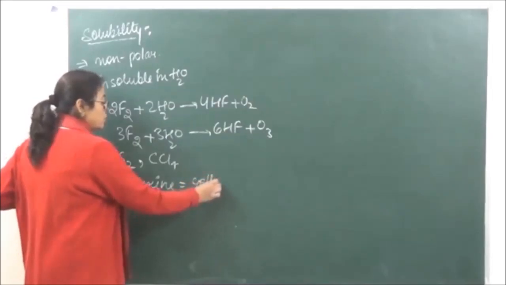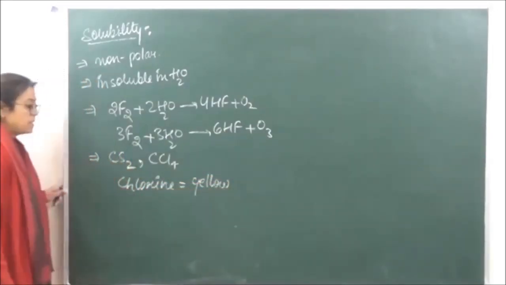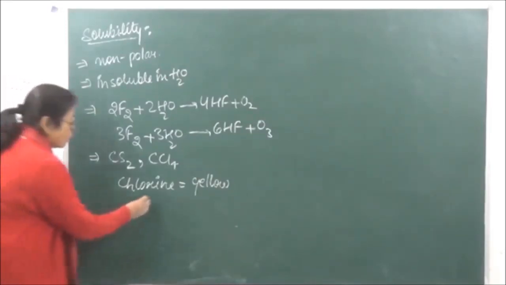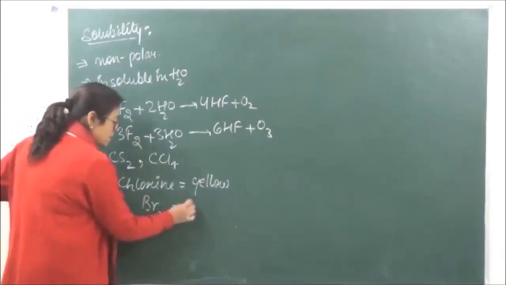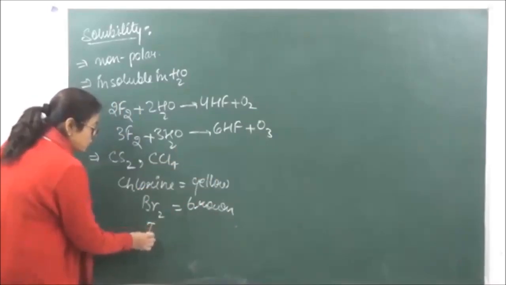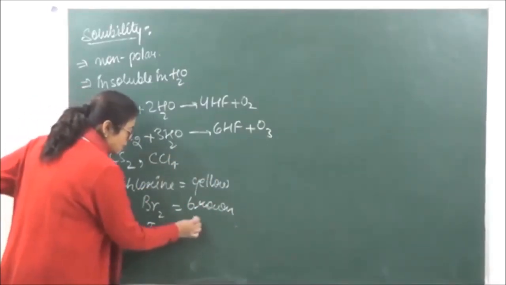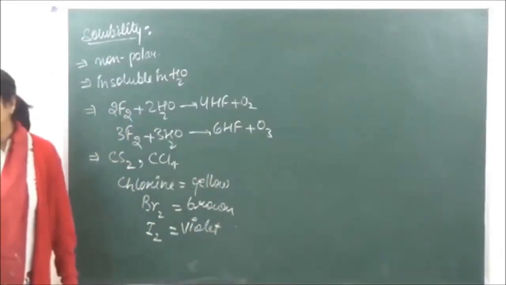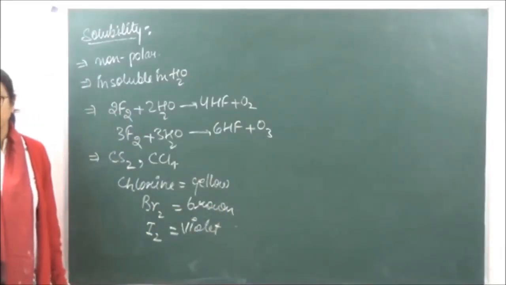As soon as we dissolve them in these non-polar solvents, chlorine is going to give us a yellow color, bromine will give us brown, and finally iodine is going to give us violet color. Okay? So this is what we are going to do over here.